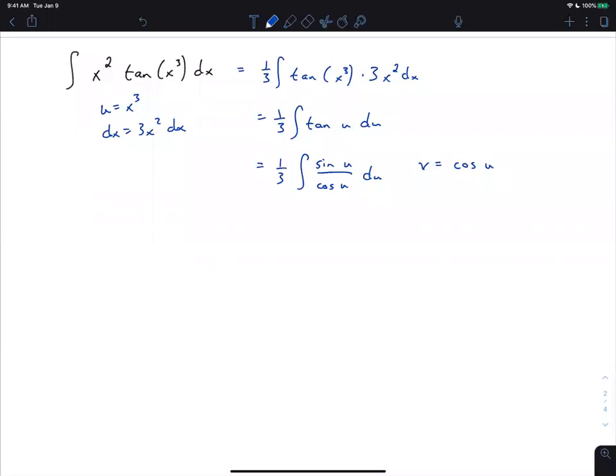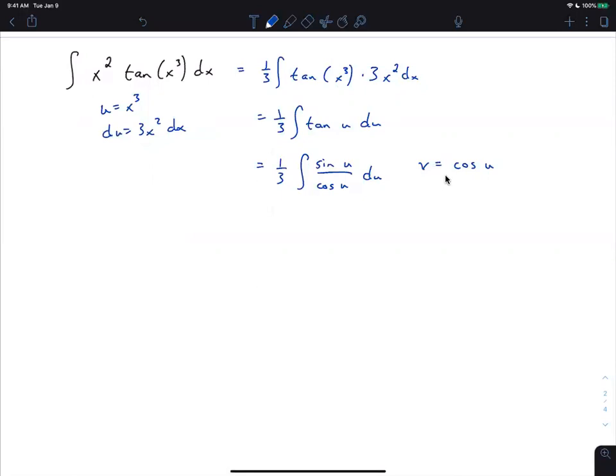No, you're saying in chat du is 3x squared dx? Oh, my fault. I see what you're saying. Okay, that should be a u, not an x, but then I continued as if that was it. Thank you. Sorry, you're for sure right. I just didn't quite know what you meant.